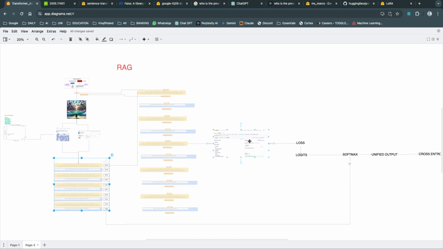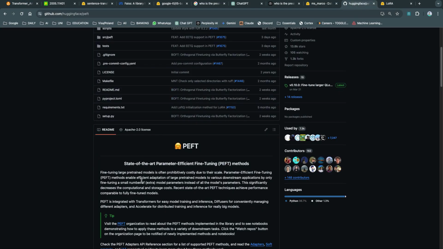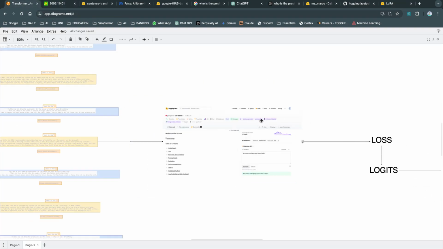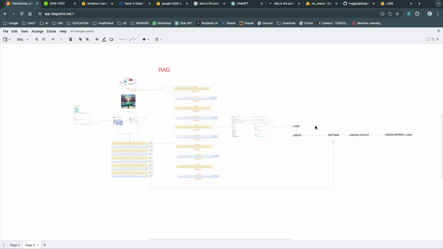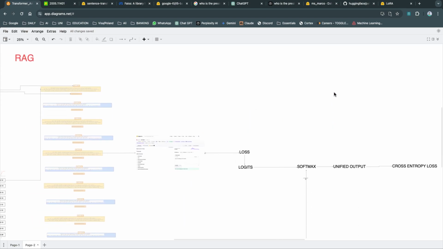I won't be adjusting all the parameters. In my case, we have around 223 million parameters. I'll be using techniques like PEFT, parameter-efficient fine-tuning, and very specifically low-rank adaptation techniques, to reduce the computational cost. I will show you in the code how it is happening. That's pretty much it. Once you have the cross entropy custom loss, I backpropagate all the way to tune these parameters and weights. So let's see what's happening in the code.